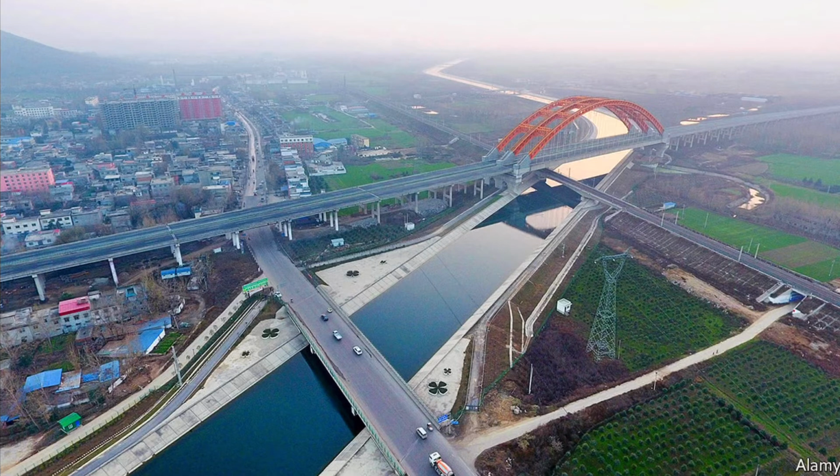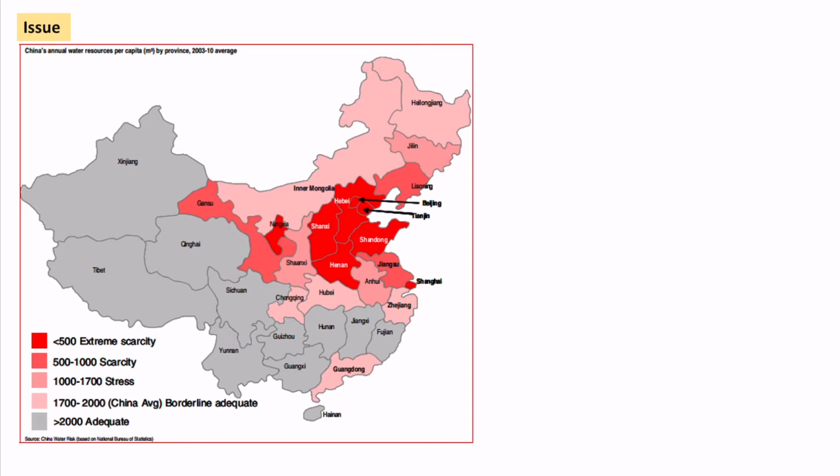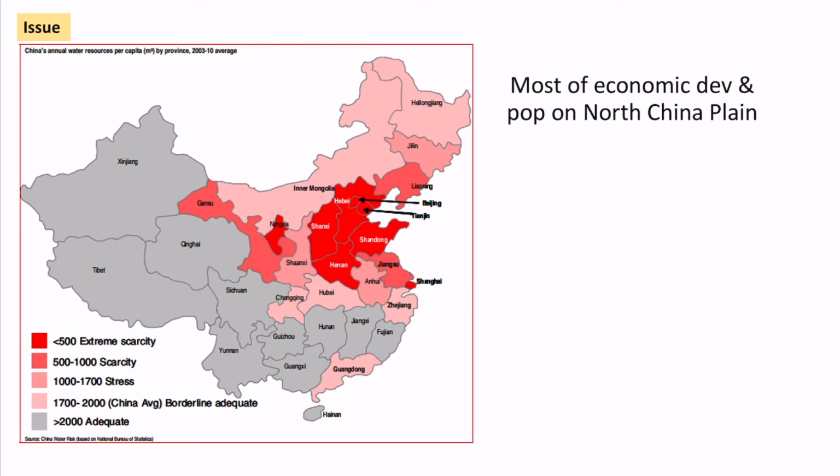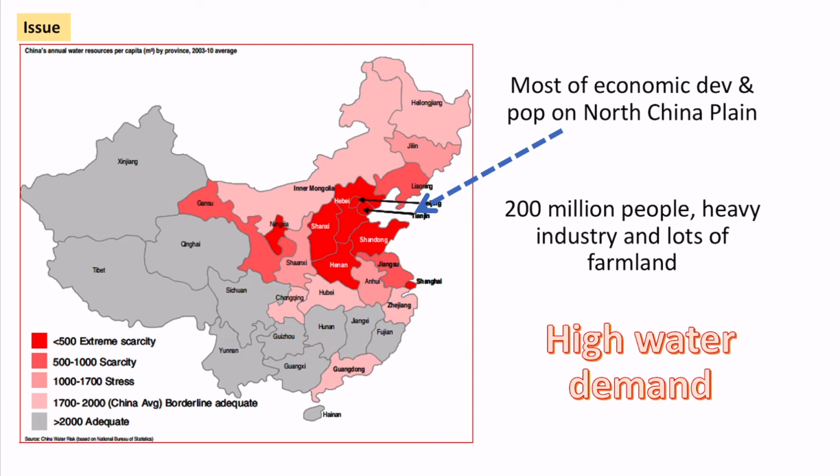So that was part one of the equation. There's also another part of river management, and it's actually this long canal. It's called the South-North Water Transport Project. Essentially, if we look at China in terms of a major water issue, this red area here is the North China Plain, and it's where most of the population live. It's where most of the economic development is. There's over 200 million people living there. There's a lot of industry, which is very water intensive, and farming, which needs lots of irrigation. So we can say that area has an incredibly high water demand.